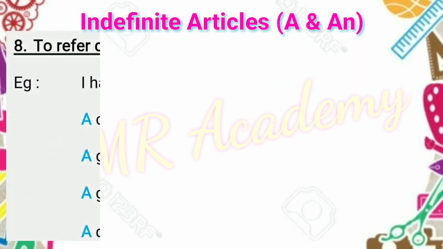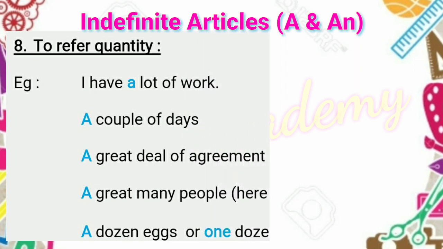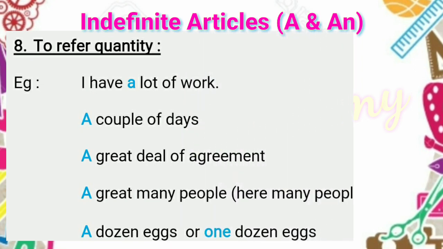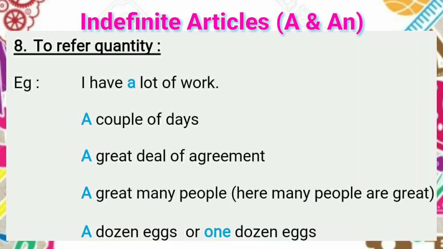Articles a and an are used to refer to quantity. Examples: I have a lot of work. How much? A lot of work. A couple of days. How many? A couple. Quantity. A great deal of agreement. How much? A great deal. A great deal is quantity. A great many people. How many? A great many people. A dozen eggs. How many? A dozen, or one dozen. So these are all quantity.